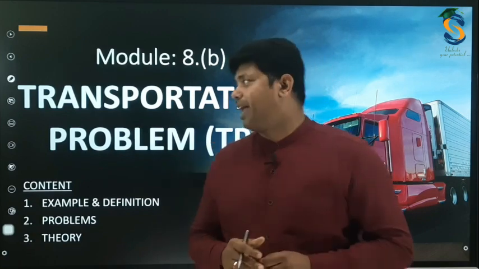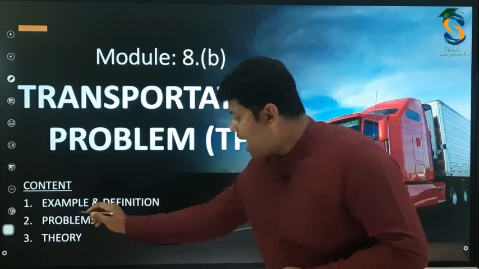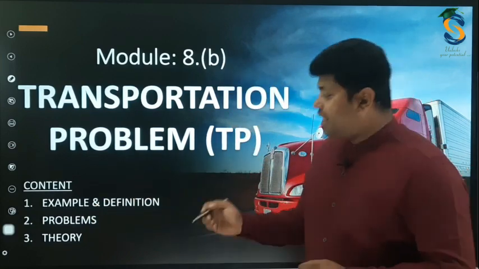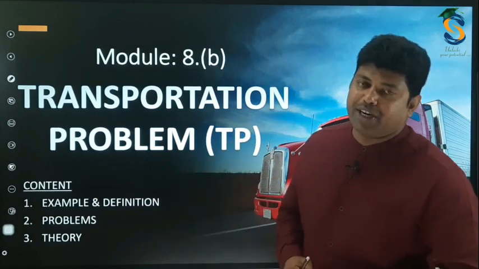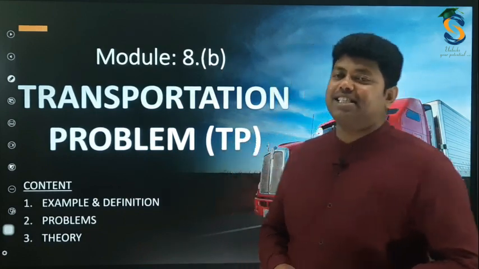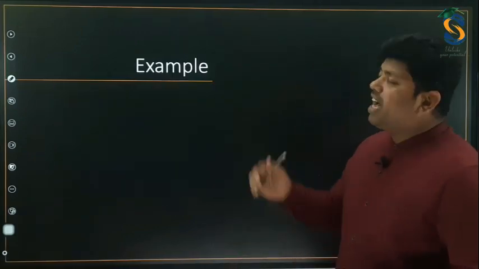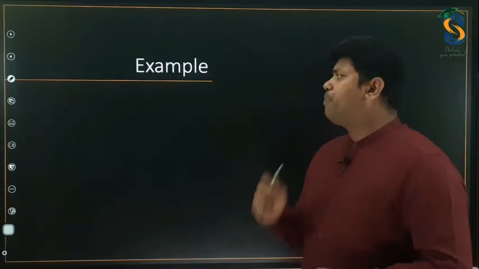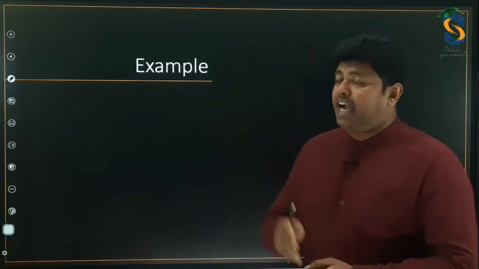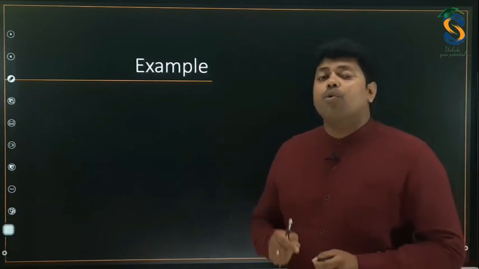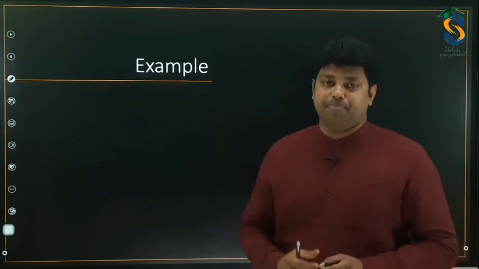Let me explain. In this chapter, I'll first start with an example and definition, then problems, then I'll go with the theory. So students, are you ready? Let us start with one example. Here it is in front of you, a simple common example where you will understand, at the end, where and how to use this transportation concept.